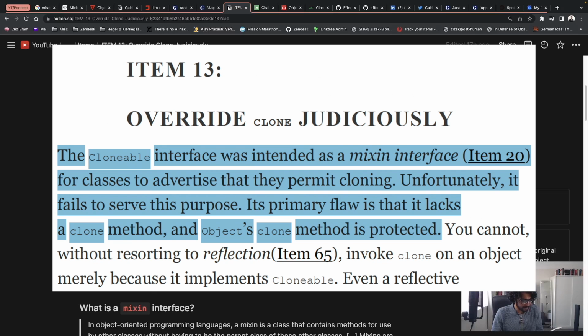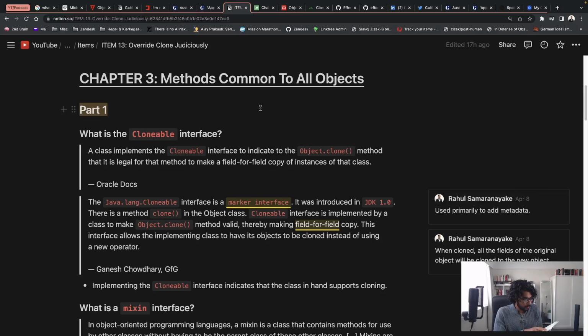Unfortunately, it fails to serve this purpose. Its primary flaw is that it lacks a clone method, and Object's clone method is protected. So when he means that Object's clone method is protected, he's talking about the Object superclass in Java.